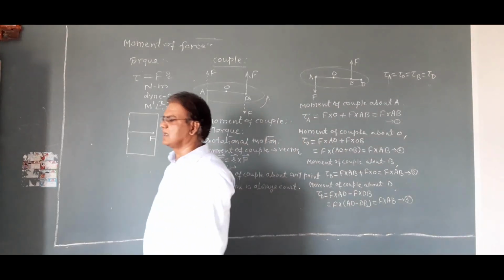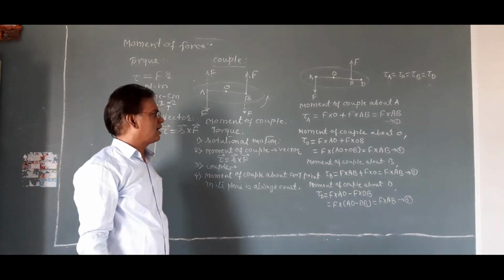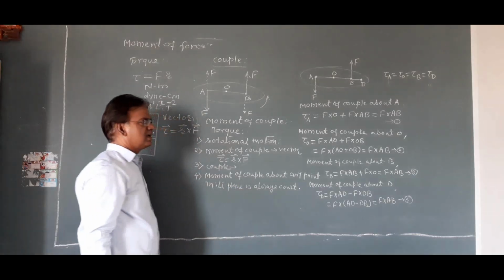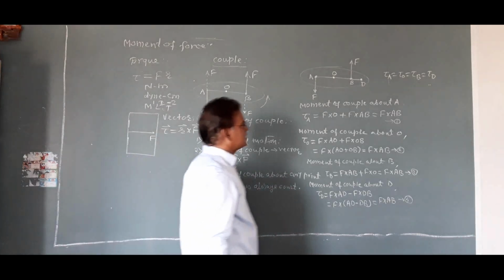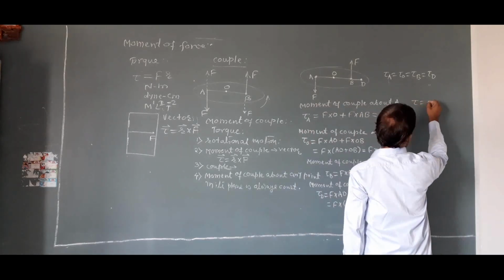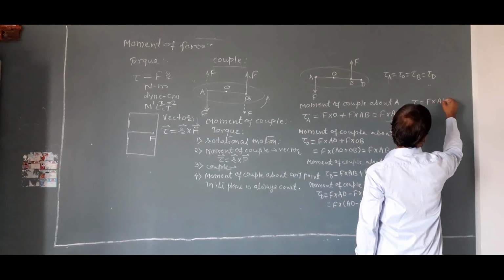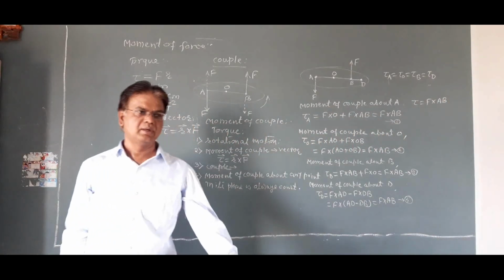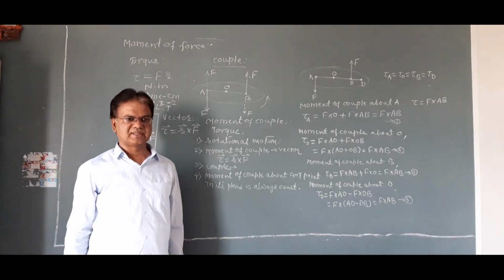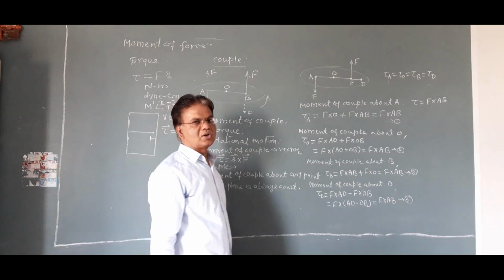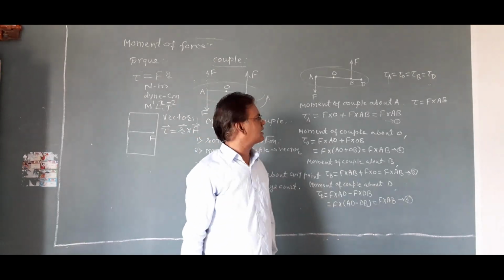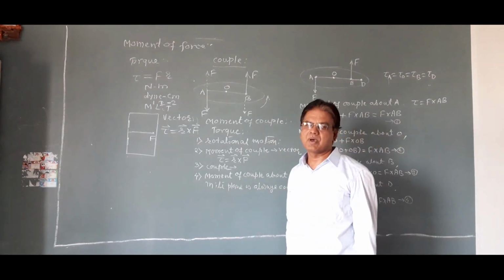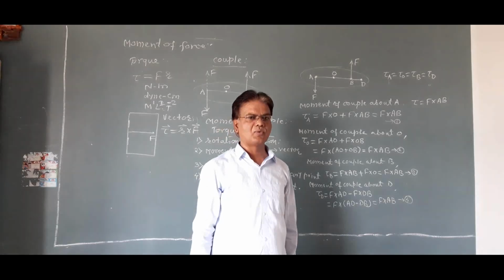That means we can say that the moment of couple, or torque of couple, about any point in its plane is always constant, and it is equal to the product of the magnitude of one of the forces and the perpendicular distance between the two forces.